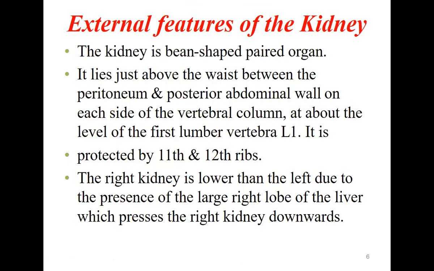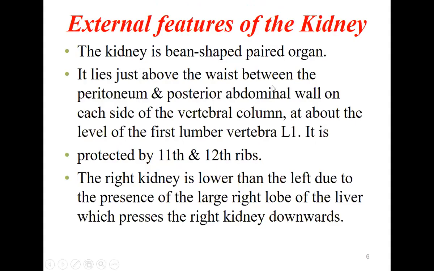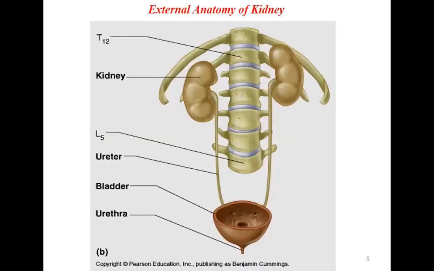Now we'll try to understand the external features of this kidney, how they look. What is the anatomy of the kidney? The kidney is a bean-shaped paired organ. It is in a pair because it is present on both the right and left side, so it is called paired. It is bean shaped, it looks like a bean.